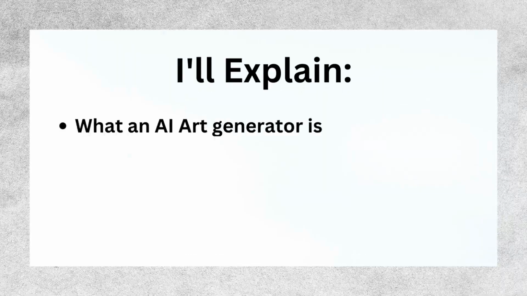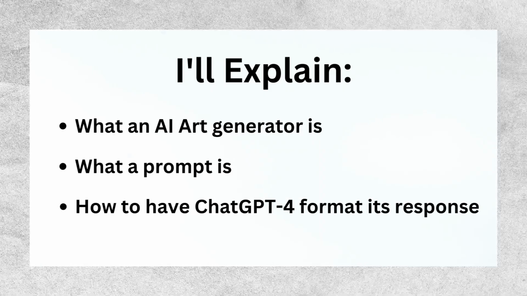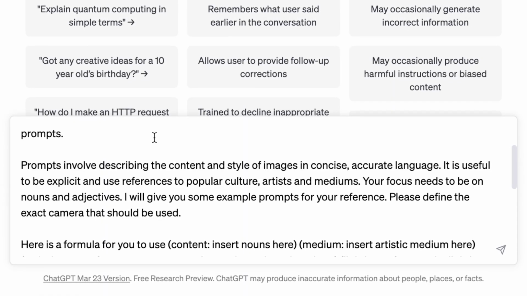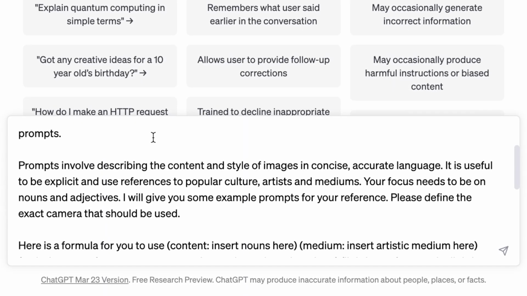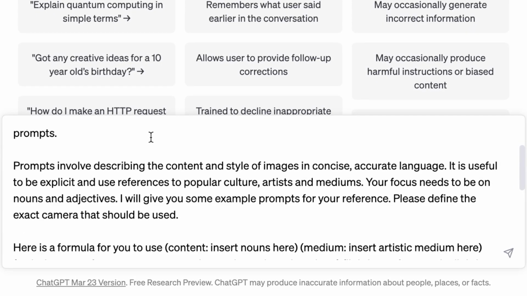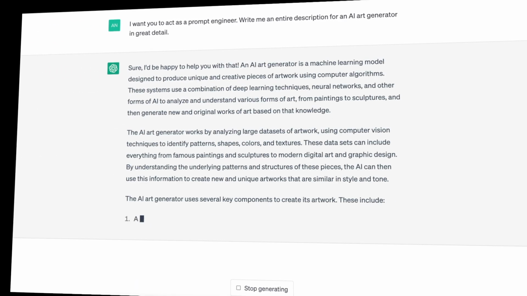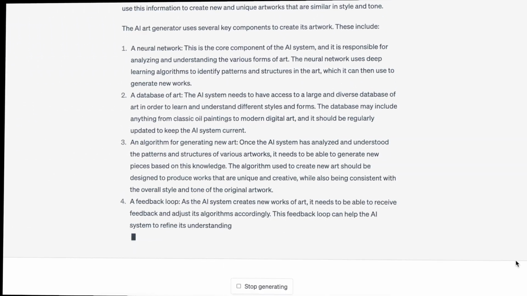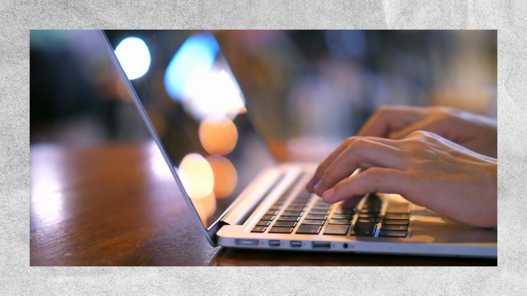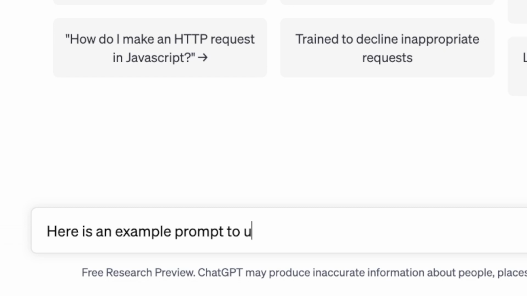I'll explain what an AI art generator is, what a prompt is, and how I want ChatGPT-4 to format its response. Prompts are descriptions of images that include details about their content and style. It's important to be very clear about the nouns and adjectives we use in the prompts and to use references to popular artists and mediums. This helps prevent ChatGPT-4 from getting too carried away with flowery language that doesn't make sense. Instead, we want ChatGPT-4 to give us specific details, like if someone's eyes are focused on something in the distance instead of just staring off into space. Finally, I'll give ChatGPT-4 some examples of prompts to use.